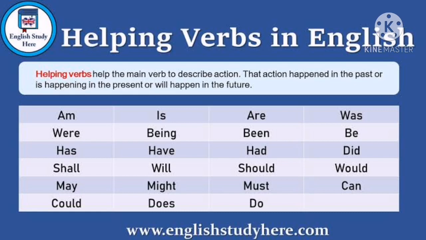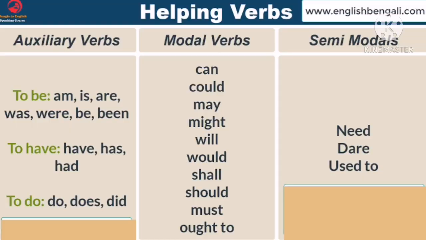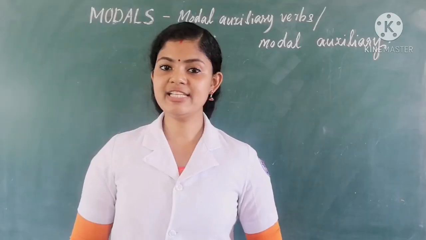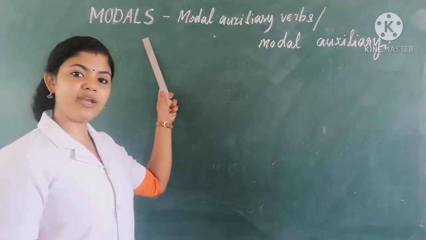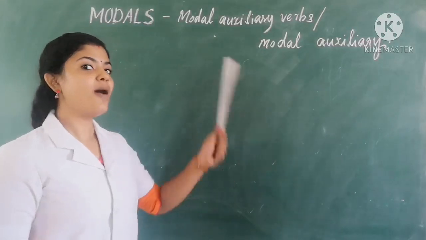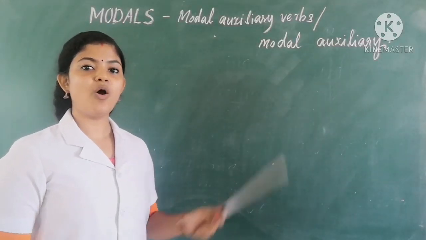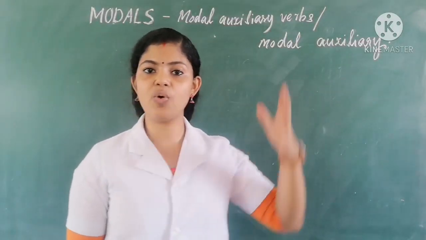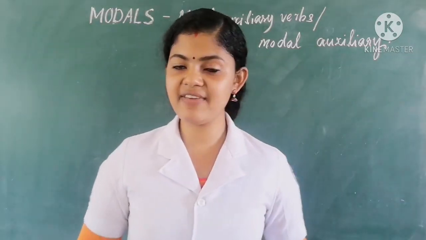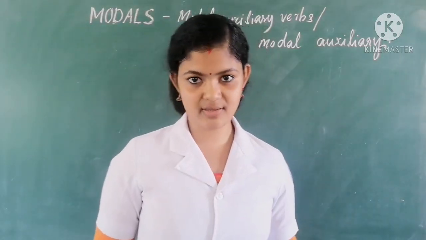We can divide them into three different categories. That is auxiliary verbs, modal verbs and semi-modals. Today we'll learn about modal verbs and we'll discuss only three. They are can, could and may. So children, here you can see these modals are also known as modal auxiliary verbs or modal auxiliary. So all these are the same, or simply we can call them modals also.